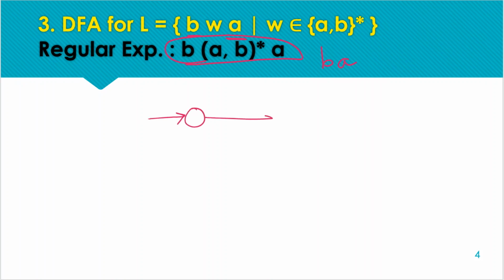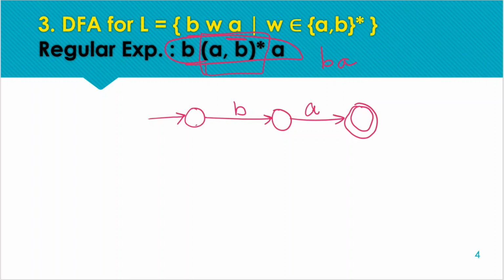So starting with the construction, drawing the transition diagram for the minimum string. Here the minimum string is not double a because the starting character is b. So now we move to the final state after receiving the minimum string, and once we receive the minimum string, we have to make space for this middle pattern, because we can have any combination of a and b after the starting b and before the ending a. So now we have to make space for this.